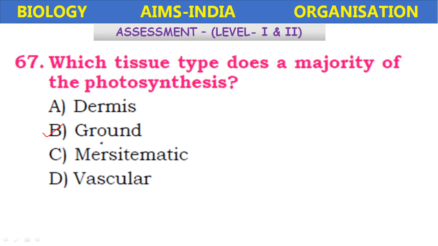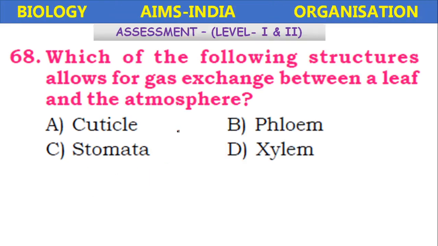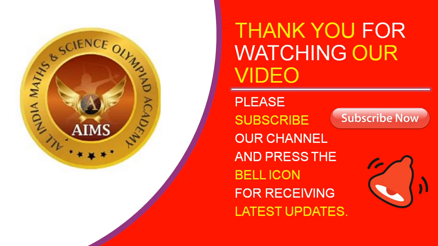The parenchyma which is present in the leaves is called palisade parenchyma, which performs the photosynthesis function. Which of the following structures allow for gaseous exchange between a leaf and the atmosphere? Cuticle, phloem, stomata, xylem. So it is the stomata which helps in the exchange of gases.